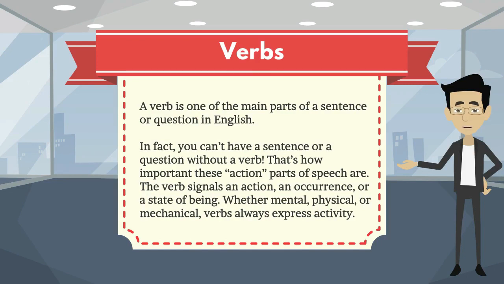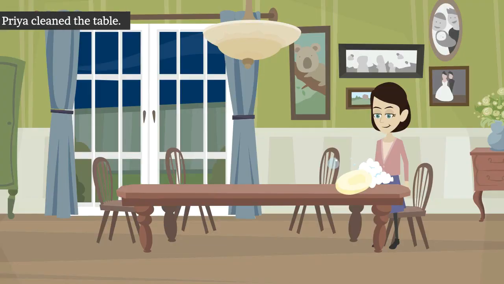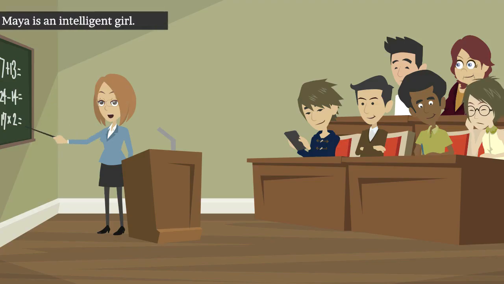Let's see the examples. Priya cleaned the table. Here the word cleaned is the verb as it shows the action performed by Priya. Maya is an intelligent girl. Though no action is being performed here, the state of being is expressed through the verb is.